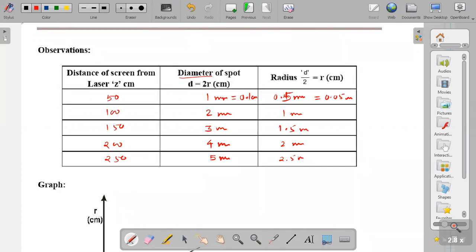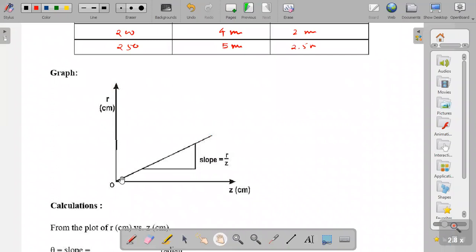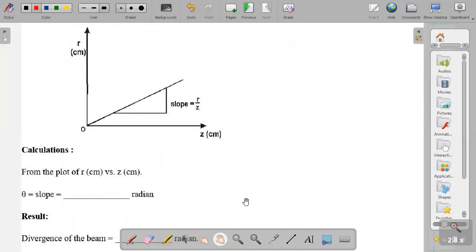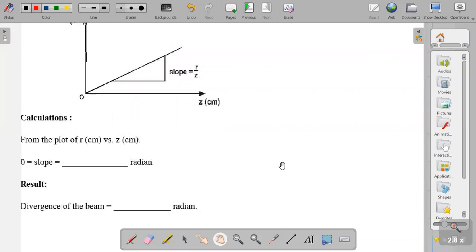See, and you will get a graph like this. Okay, take radius on the y-axis and distance on the x-axis. Okay, and only find out the slope.